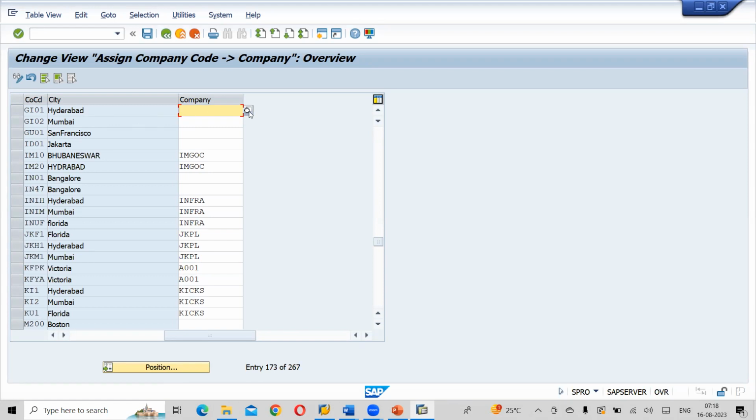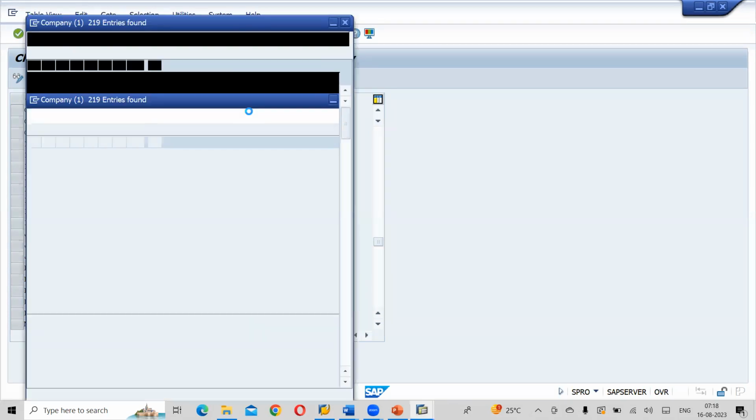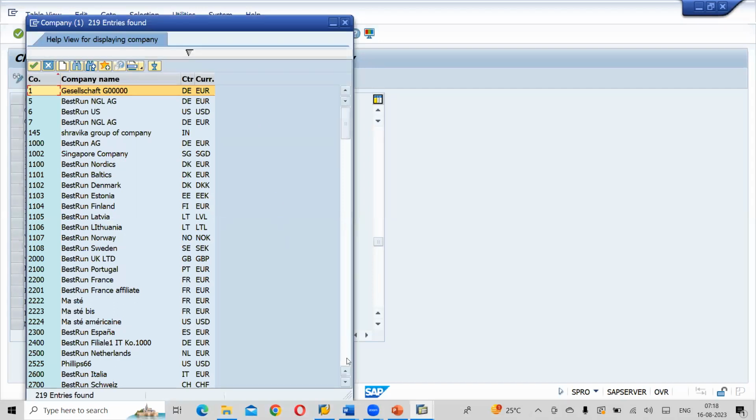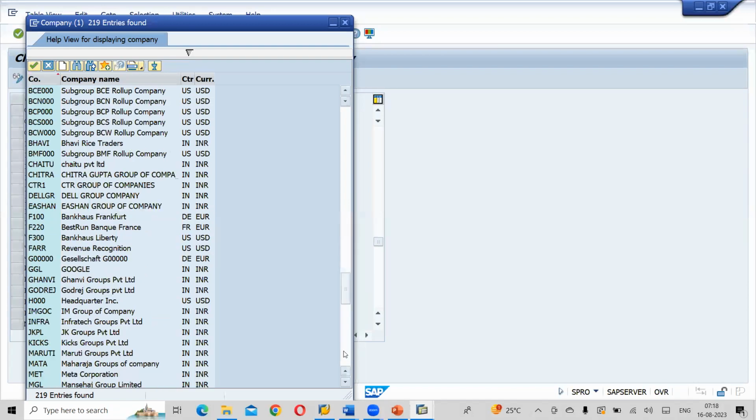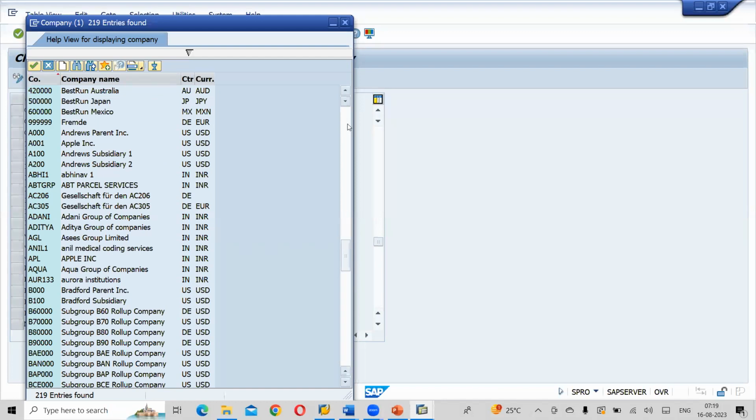Now we need to search for our company. What is our company? We have created Adani, right? So you can check here. It started with G. I think I have given it as Adani.